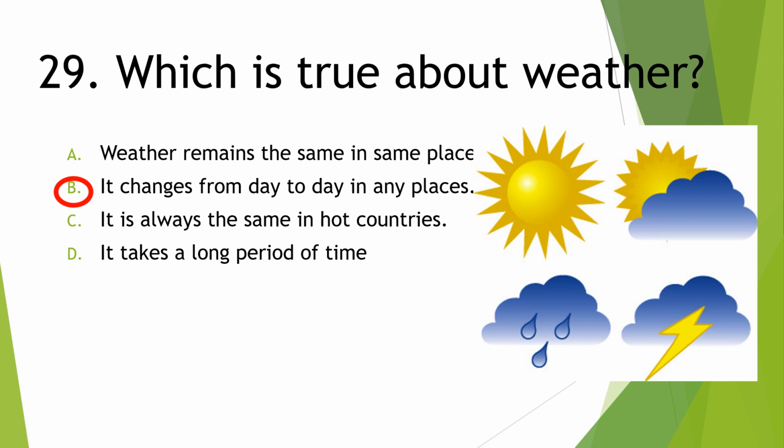Next, which is true about weather? A. Weather remains the same in the same place. B. It changes from day to day in any place. C. It is always the same in hot countries. D. It takes a long period of time. So, letter B, it changes from day to day.